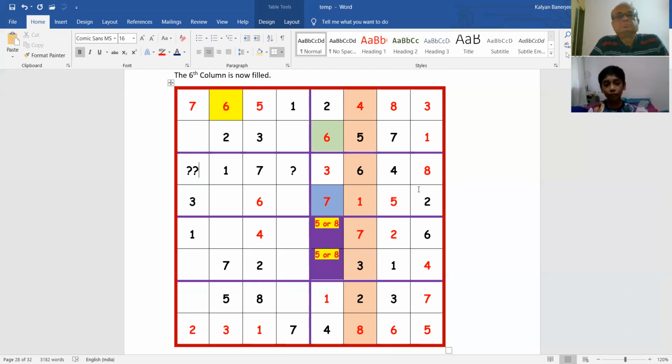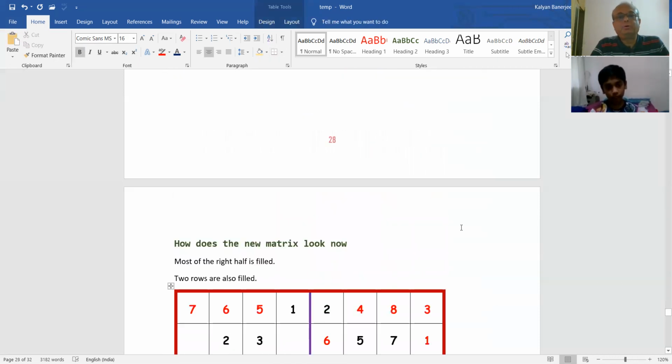The most left, the one with the 2 question marks, will be 5, because here you have 2, right? And if that is 5, then this has to be 2. So you have filled in one more.